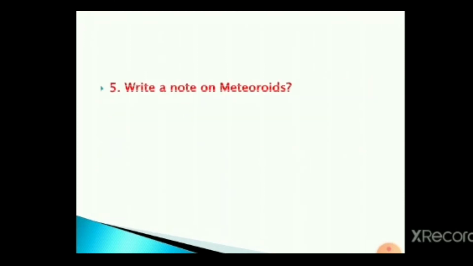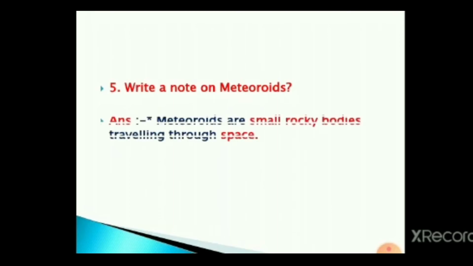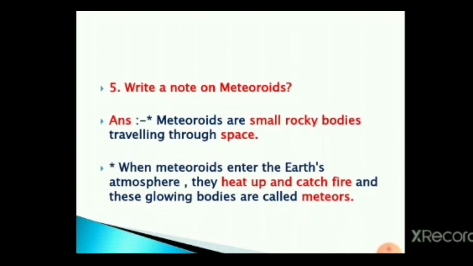The next one, write a note on meteorites. Answer, meteorites are small rocky bodies traveling through space. When meteorites enter the Earth's atmosphere, they heat up and catch fire, and these glowing bodies are called meteors.